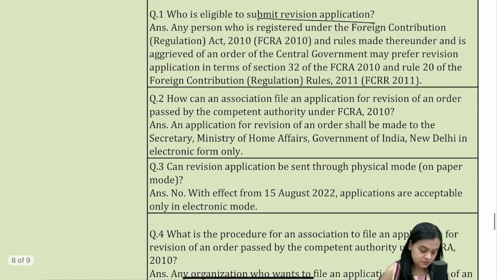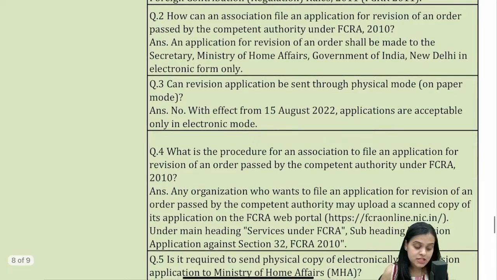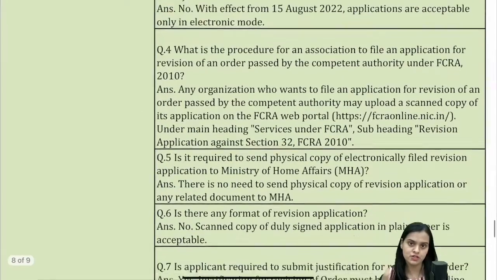Next, how can an association file an application? You can now file an application in electronic form only. So you cannot write on a plain piece of paper and submit the application. No, that is something which is not allowed. Can a revision application be sent through physical mode? The answer is no. Applications will be accepted only in electronic mode.